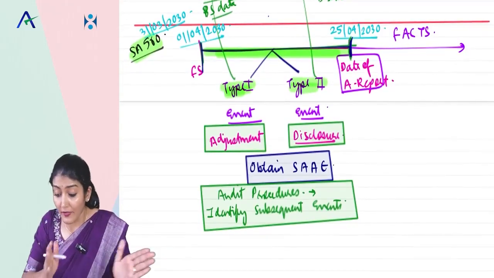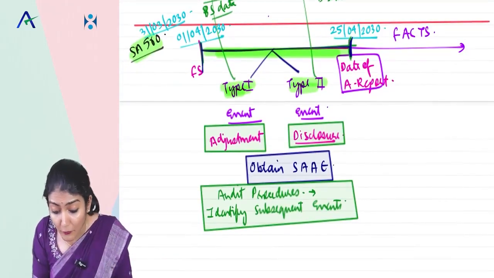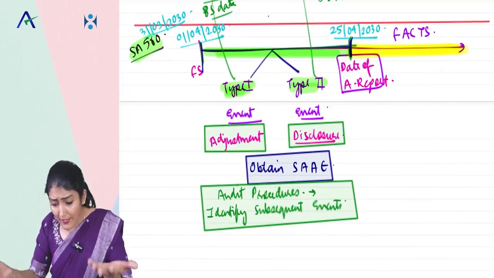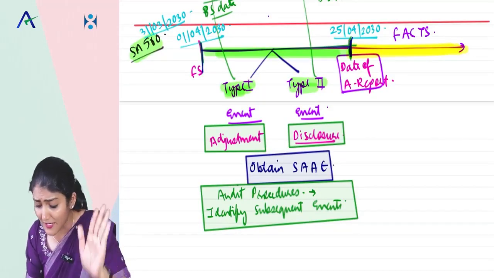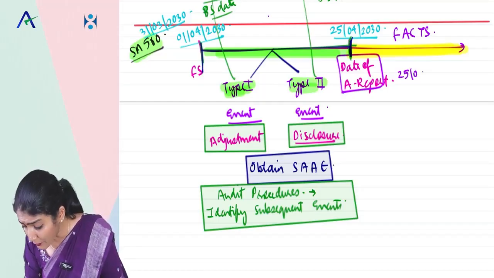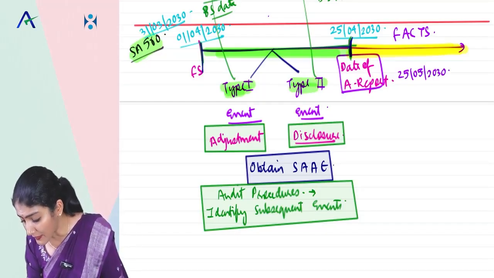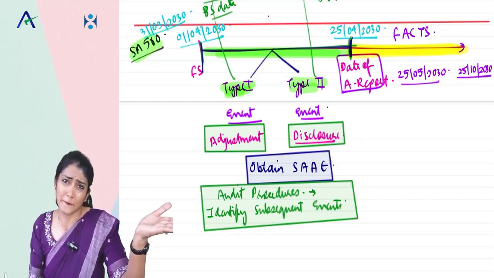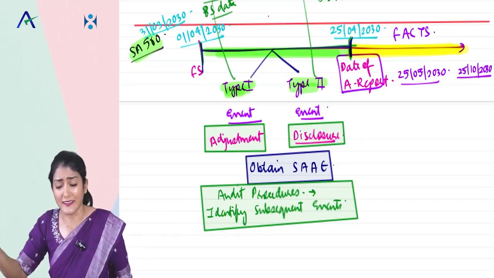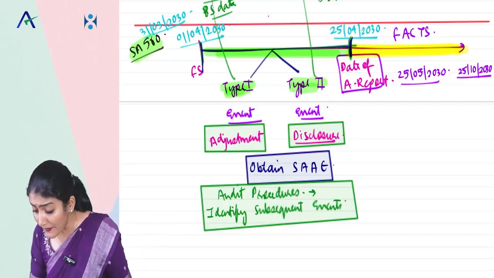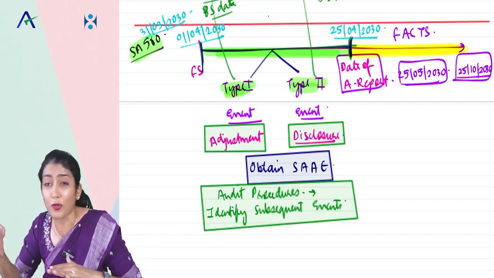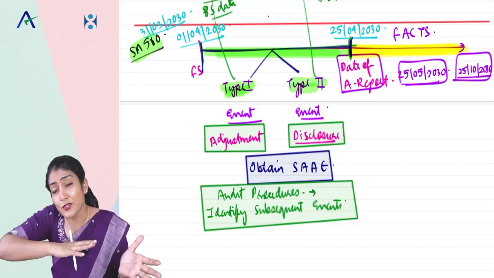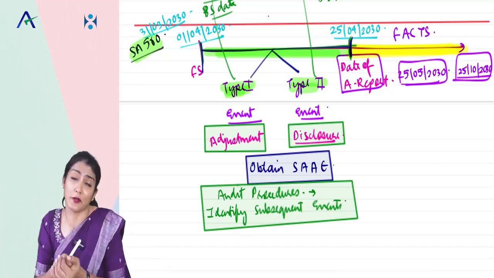That is part 1. Then part 2: facts that become known to the auditor after the date of the audit report. Say, for example, I came to know the fact on 25th of May 2030, or on 25th of October 2030. It can be 40 also, any year, I'm just taking an example. But one thing is 100% sure: it is after the date of the audit report.